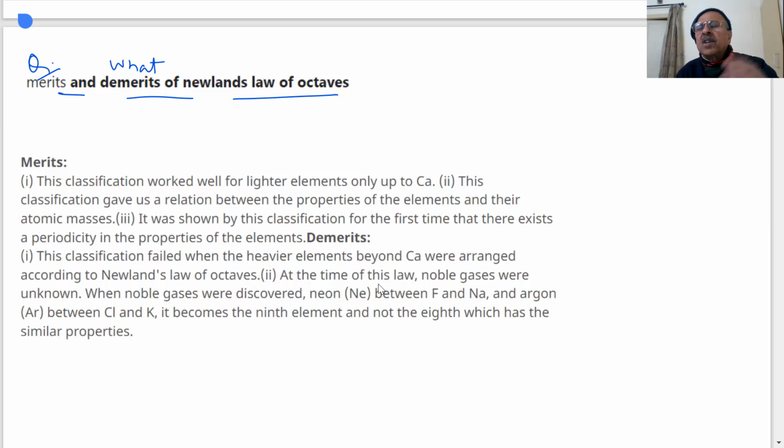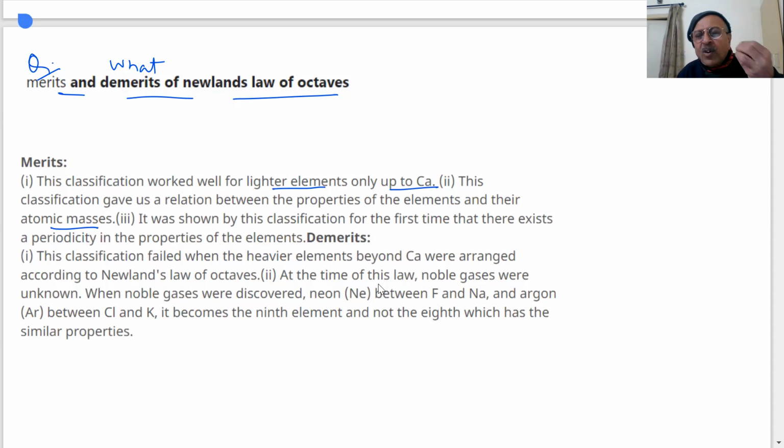Atomic mass is the basis. He arranged atomic weights, and every eighth element has a similar property. But as more elements were discovered, it was not true. Even in the table which he has given, there are problems and discrepancies. The classification worked well for lighter elements up to calcium. This classification gave us a relation between the properties of elements and their atomic masses.